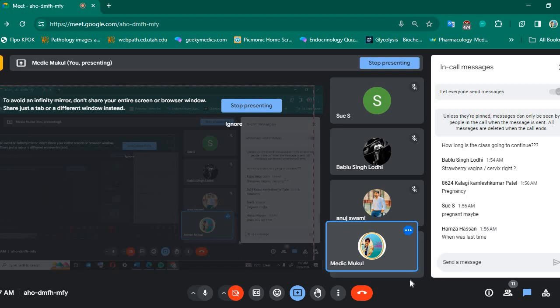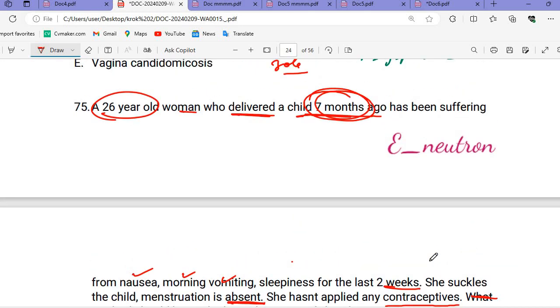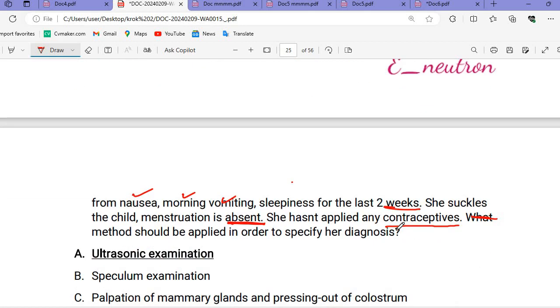When was the last time? So you ask the lady when her last period was, and she probably has a pregnancy. Congratulations to her, because based on this history we can understand she can be pregnant. We don't know whether it is ectopic or intrauterine.